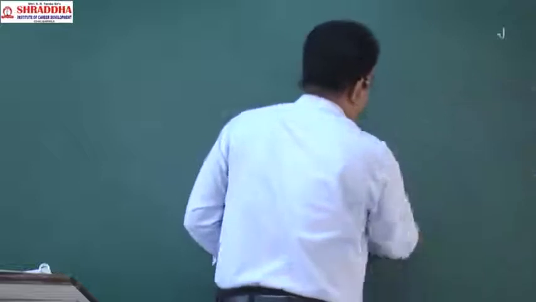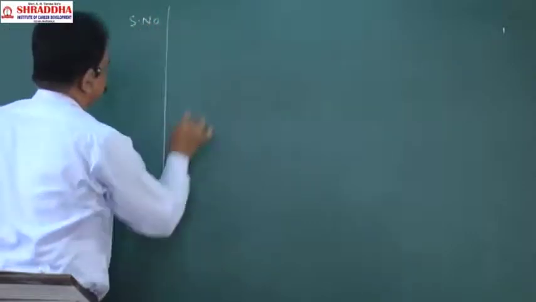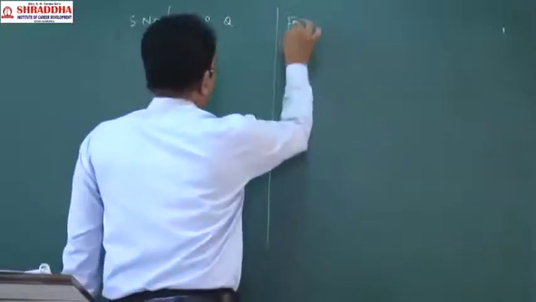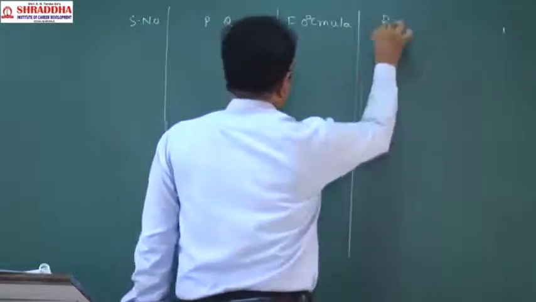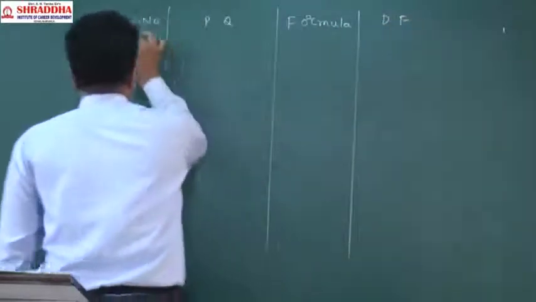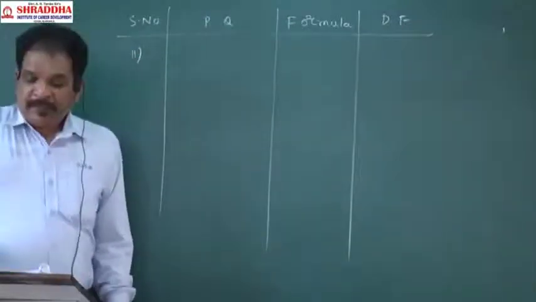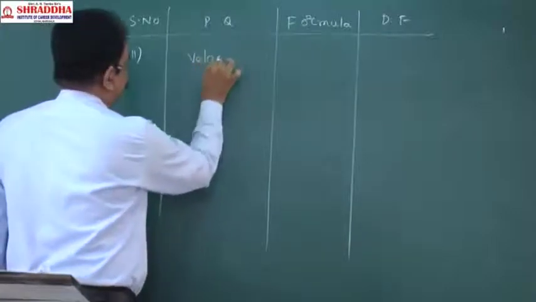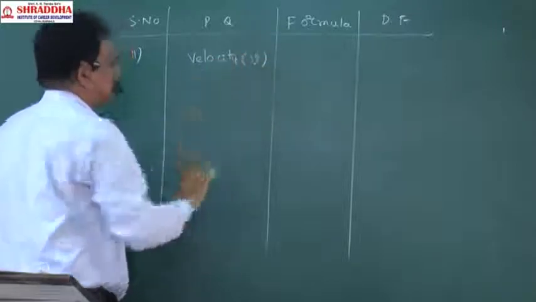Next, the remaining we will do one by one. 10 completed. Serial number, physical quantity, formula, dimensional formula. Okay? One by one we will discuss. Next, 11th. Density is completed, no. Next, velocity. The velocity symbol will be small v.